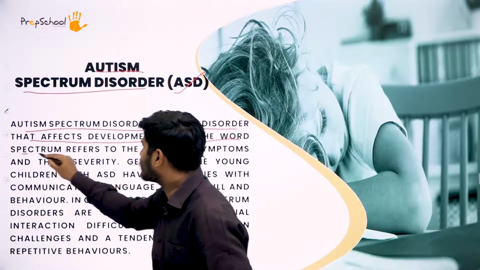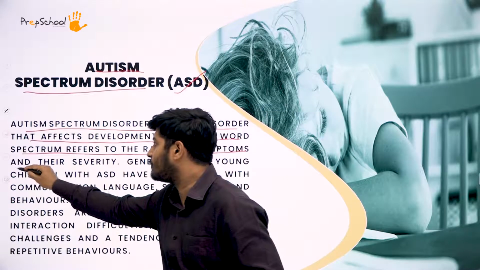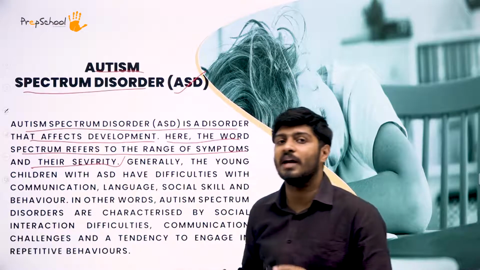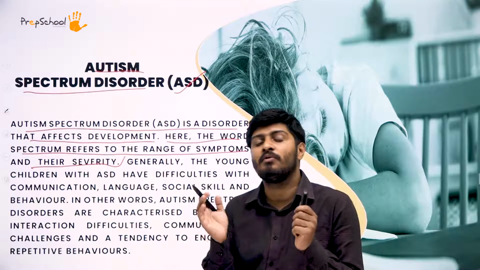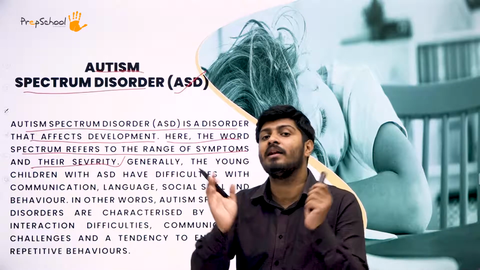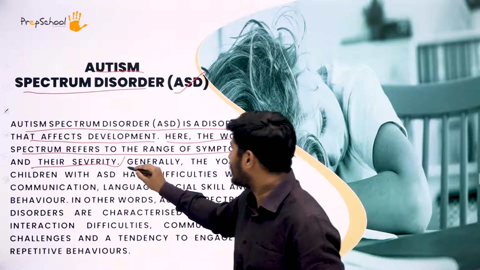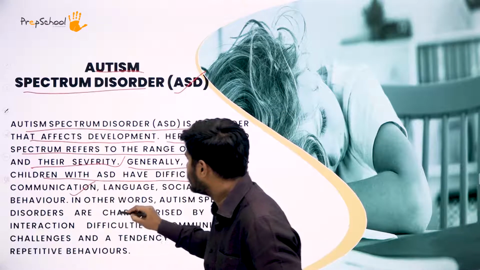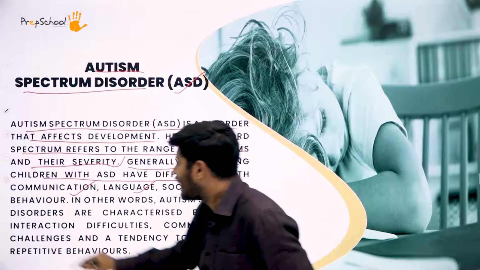Here, the word spectrum means the varied activities, the range of symptoms and their severity. Okay, so any range of activities or range of symptoms that may have, that is the reason why the name spectrum is given, because spectrum is dynamic and it is in a variety. Okay, so generally the young children with ASD have difficulties with communication, language, social skills and behavior.